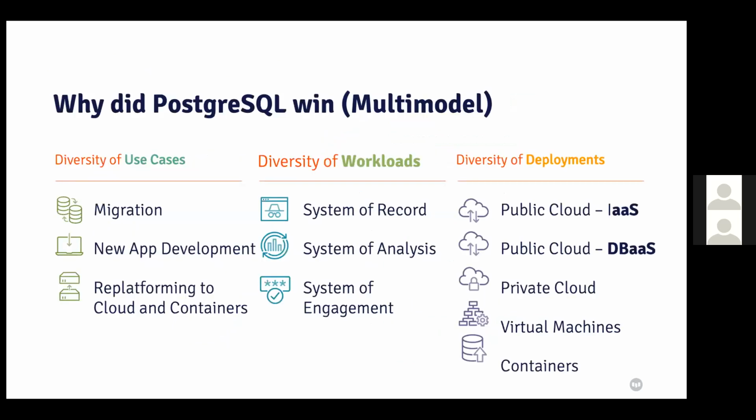PostgreSQL is multi-model because it helps with migration and is the best alternative to proprietary databases in terms of cost reduction. It supports multiple languages, so it is the best choice for most programmers. It helps with new application development, and very flexible, feasible new application development is possible with PostgreSQL. It supports cloud and containers. Then for OLTP applications, that is systems of record, and analysis applications, it provides compatible connectors, and these connectors can easily integrate with other data sources.